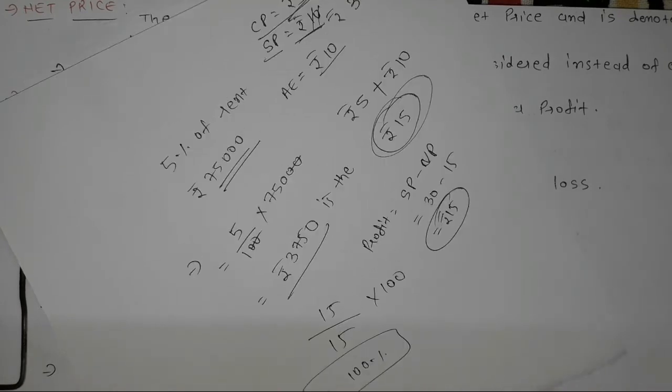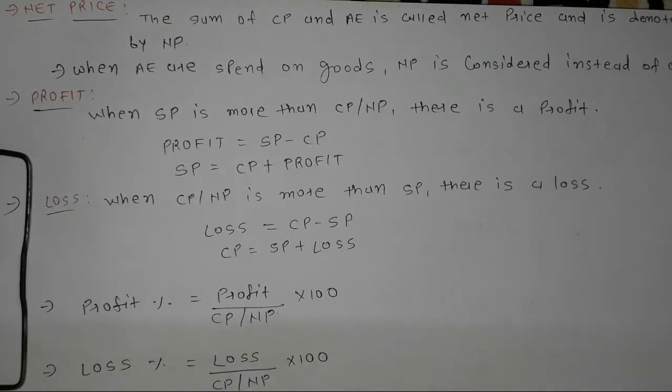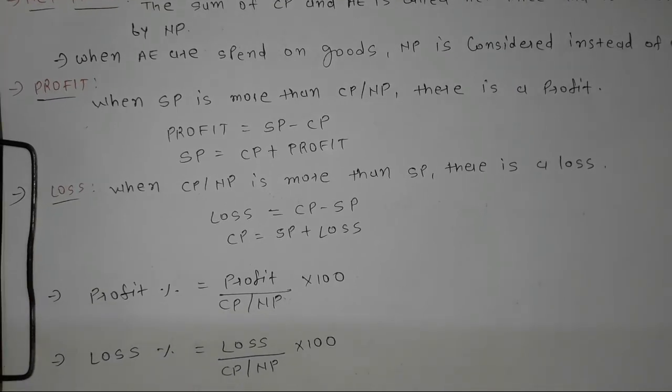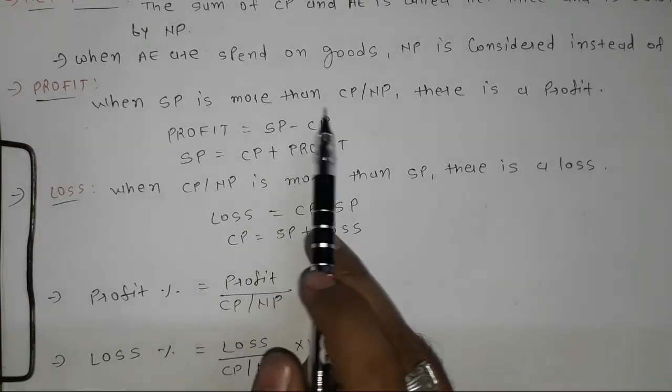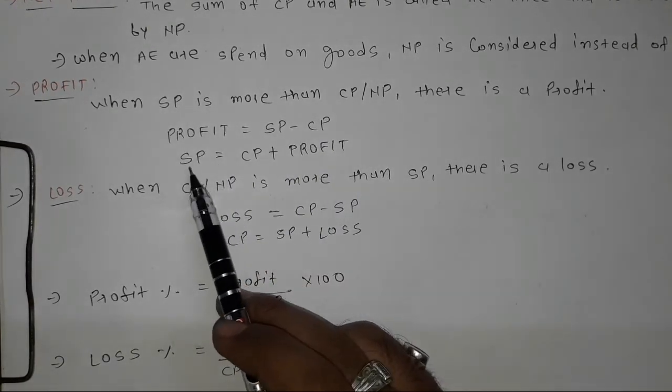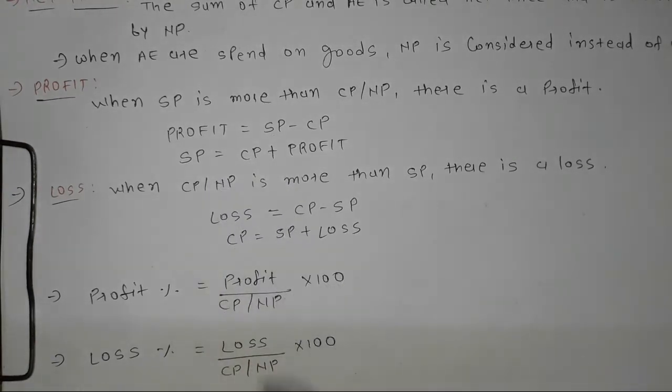So here I bought the pen at rupees 15 and I sold this pen at rupees 30. So here I clearly made a doubled profit. So this is how we have to find profit percentage. The equation is profit percentage is equal to profit upon CP or NP into 100. And to find profit, selling price minus cost price, or selling price is equal to cost price plus profit. Similarly, when cost price or net price is more than selling price, then there is a loss.